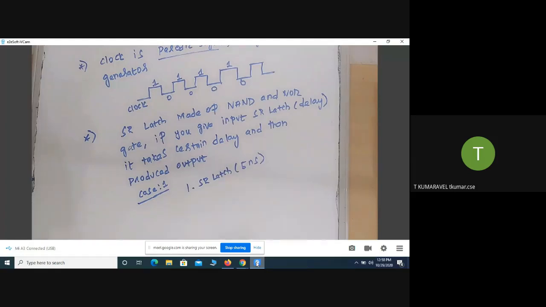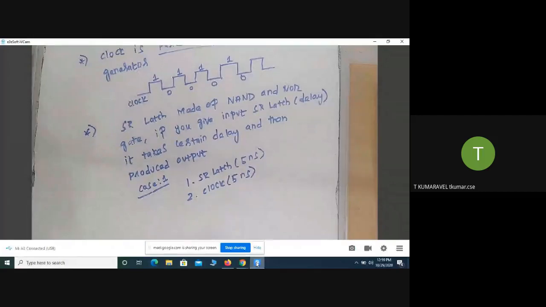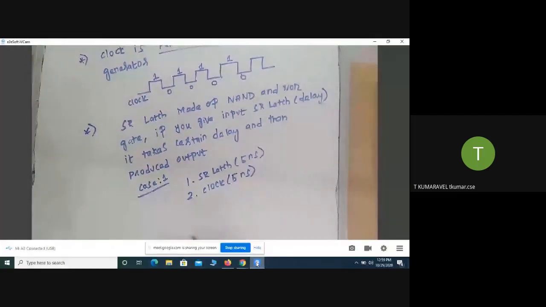What is a clock delay? First the clock is generated initially, and the next clock is generated only after 5 nanoseconds, by our assumption.